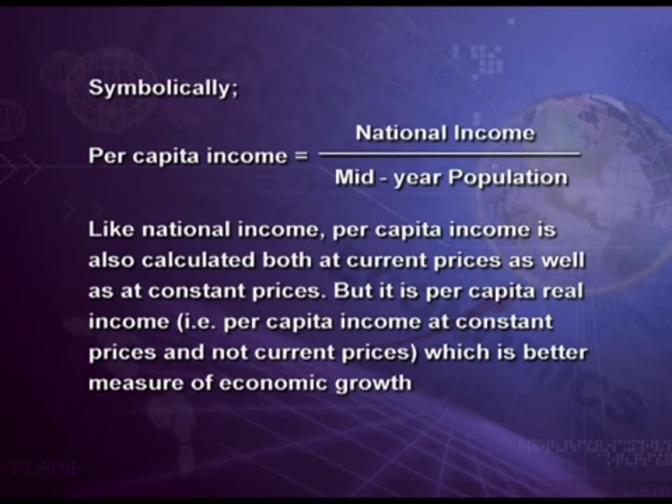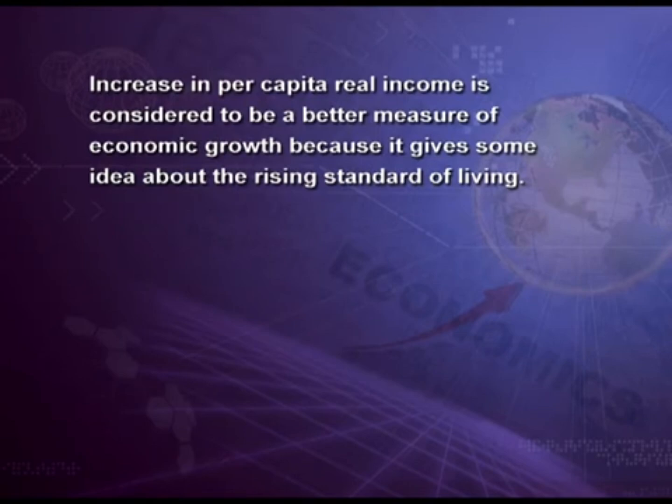Like national income, per capita income is also calculated both at current prices as well as at constant prices. But it is per capita real income, that is per capita income at constant prices and not at current prices, which is a better measure of economic growth. Increase in per capita real income is considered to be a better measure of economic growth because it gives some idea about the rising standard of living.